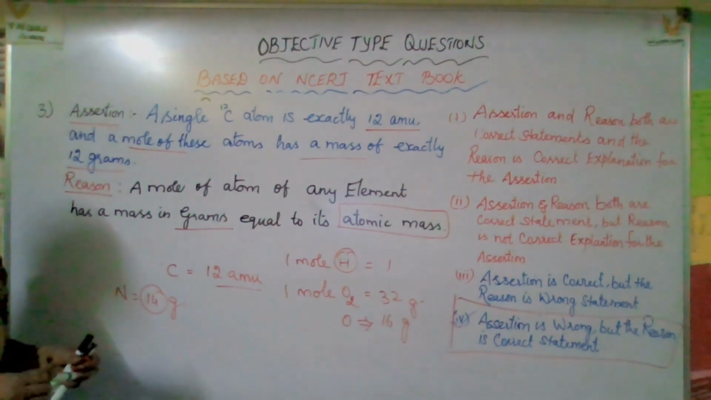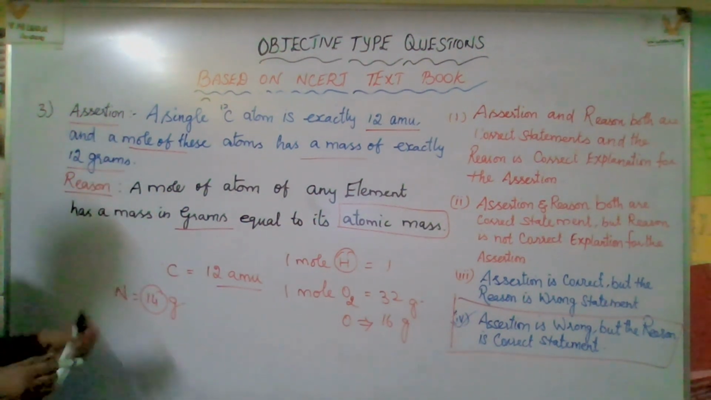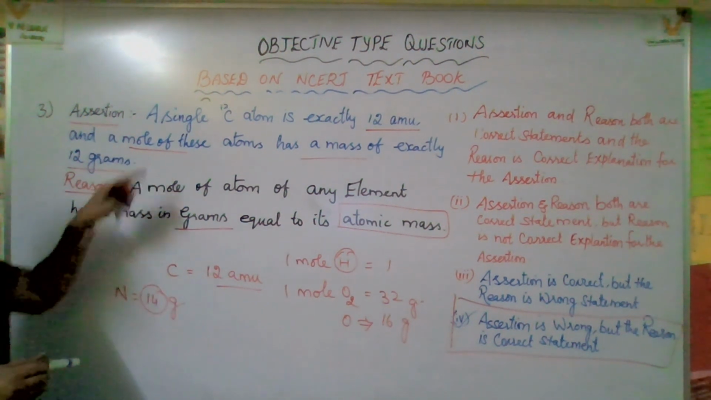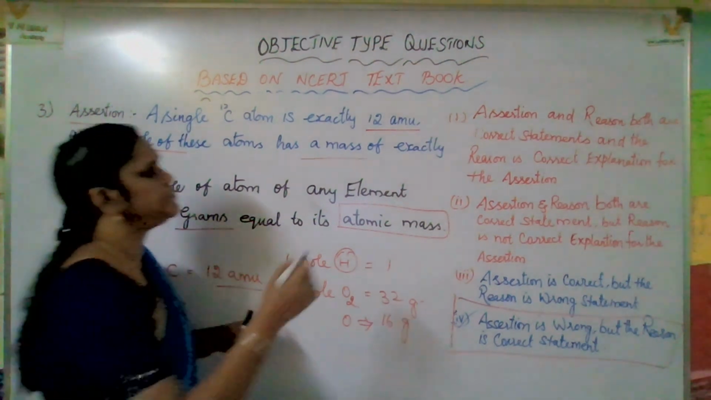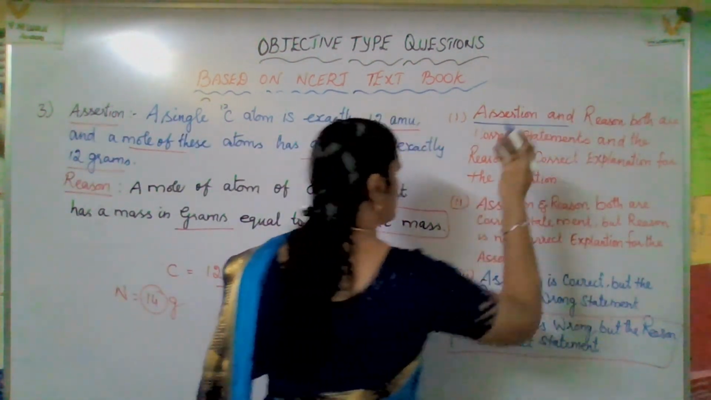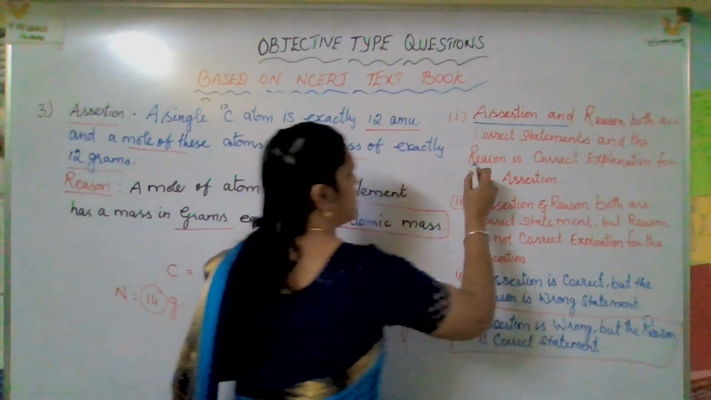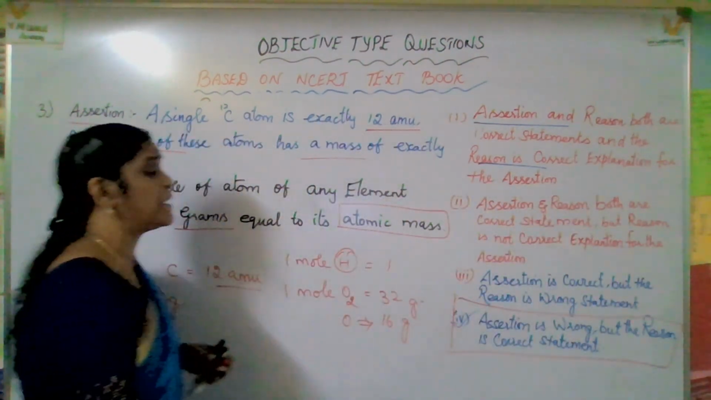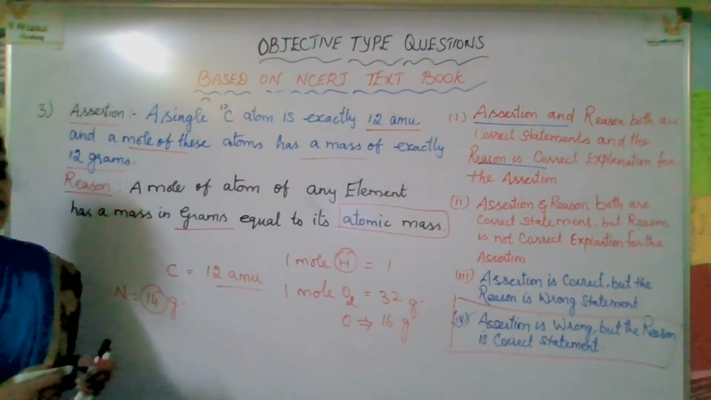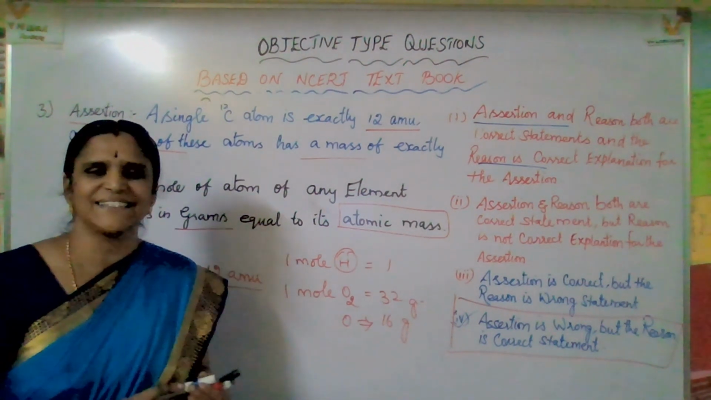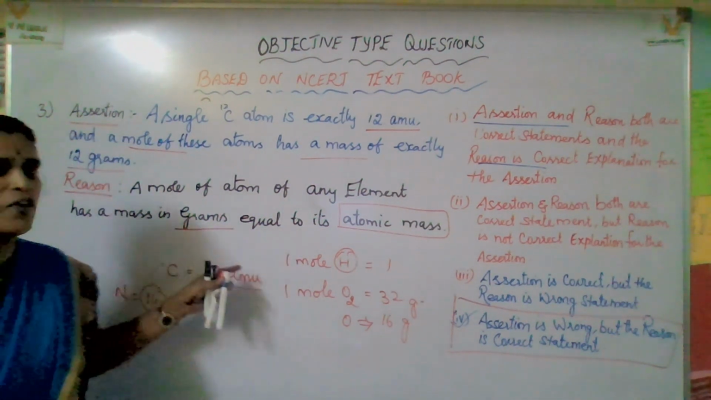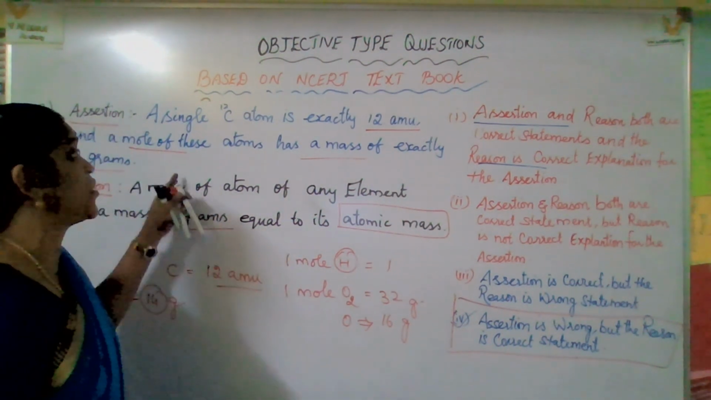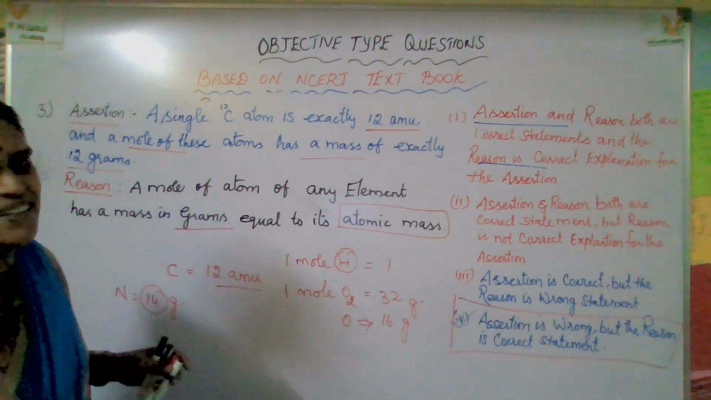You will get it. The assertion is also correct, and the reason is also relevant to the assertion. So that means assertion and reason are both correct statements, and the reason is the correct explanation for the assertion. I hope you got a clear answer. Yes, now let us go for some more interesting and important assertion reason questions.